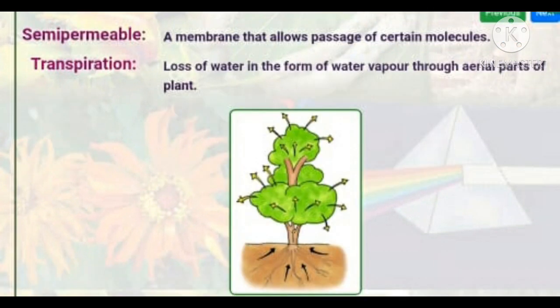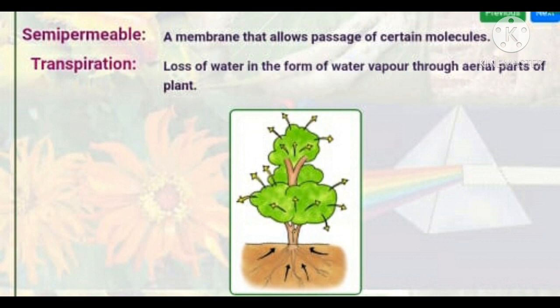Next definition is of semi-permeable, a membrane that allows passage of certain molecules only. So this membrane is called semi-permeable membrane. Transpiration, loss of water in the form of water vapor through aerial parts of the plant. So this process is called transpiration.